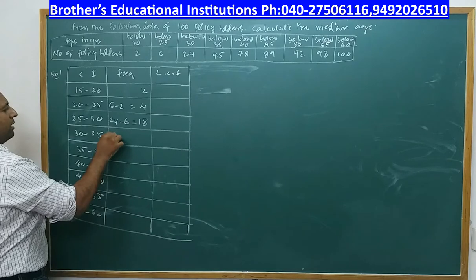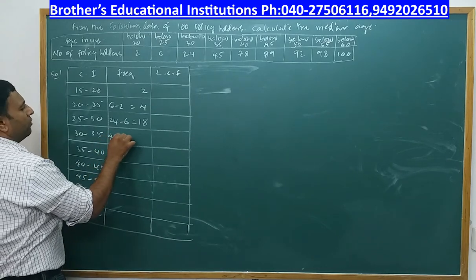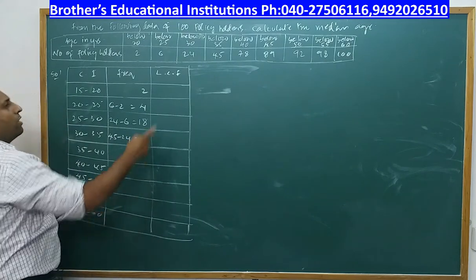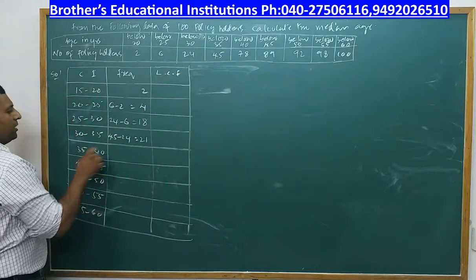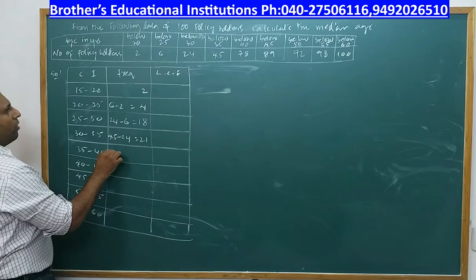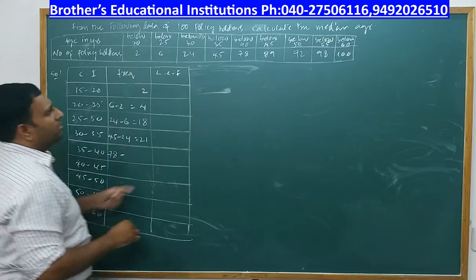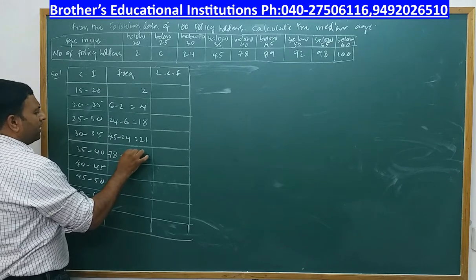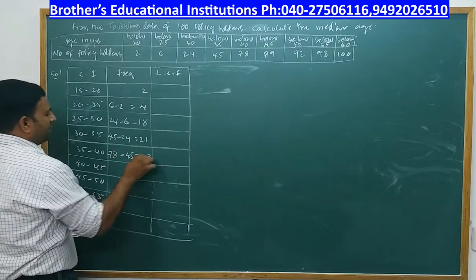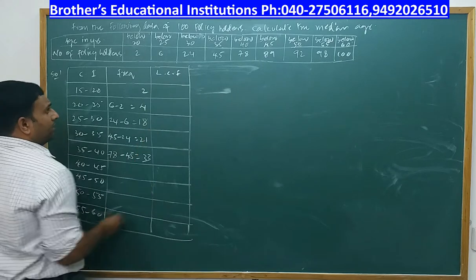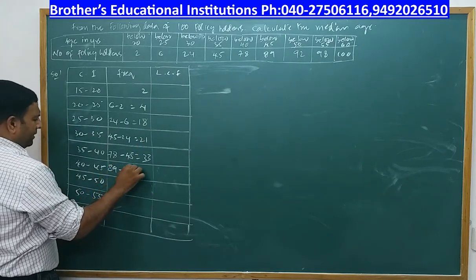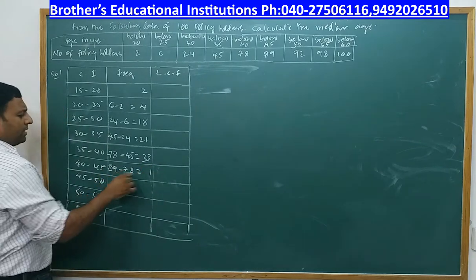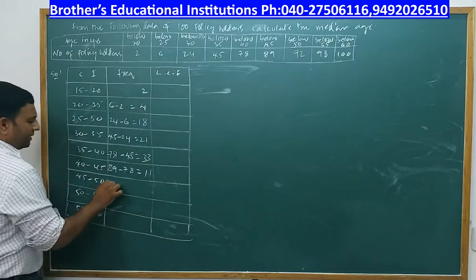Next comes below 35. For that what will I do? Same procedure. 45 minus 24. What is 45 minus 24? I am sure it is 21. Now comes below 40 is 78. So for the interval 35 to 40, I must remove 78 minus 45. 78 minus 45 is 33. Next, 89 minus 78. 89 minus 78 is 11. Again 92 minus 89.